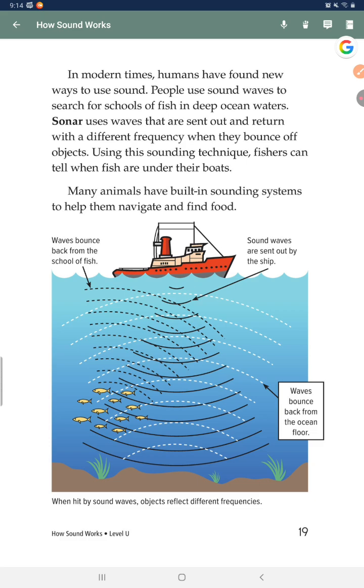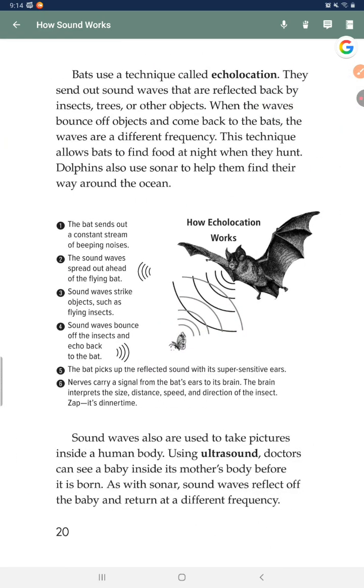Many animals have built-in sounding systems to help them navigate and find food. Bats use a technique called echolocation. They send out sound waves that are reflected back by insects, trees, or other objects. When the waves bounce off objects and come back to the bats, the waves are a different frequency. This technique allows bats to find food at night when they hunt. Dolphins also use sonar to help them find their way around the ocean.